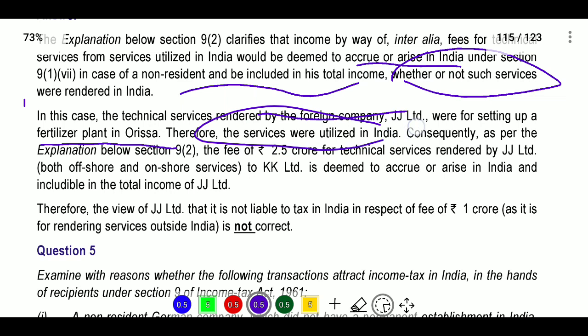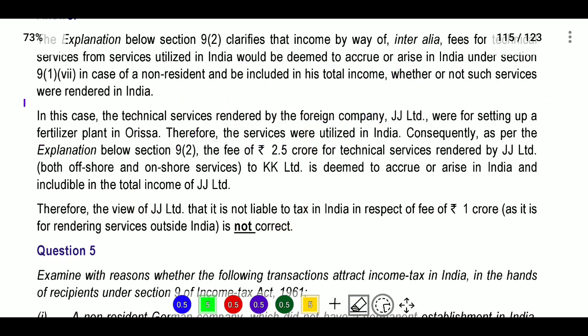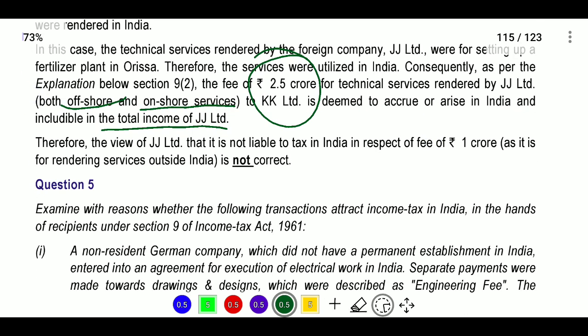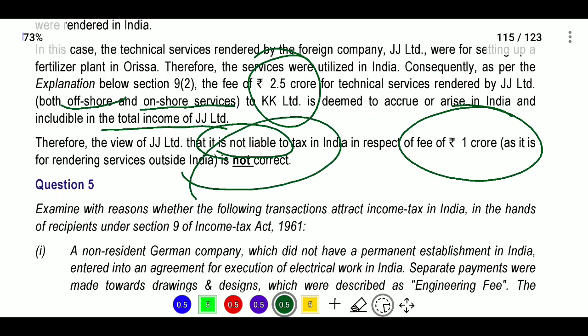Whatever the services utilized in India, consequently, the fee charged, 2.5 crores for technical services rendered by JJ Limited, both offshore and onshore services to KK Limited, is deemed to accrue or arise in India and included in total income of JJ Limited. Therefore, the view of JJ Limited that it is not liable to tax in India in respect of 1 crore as it is rendered outside India is not correct.